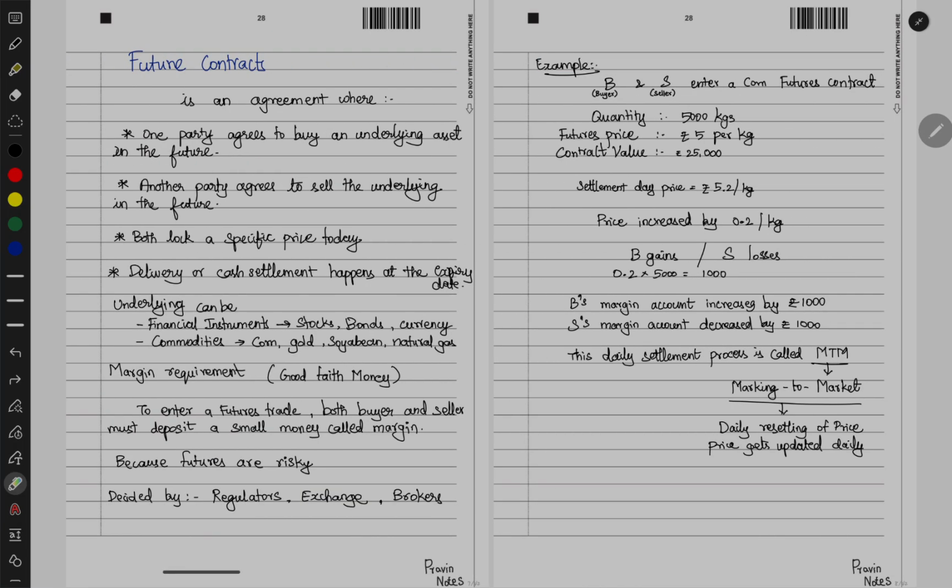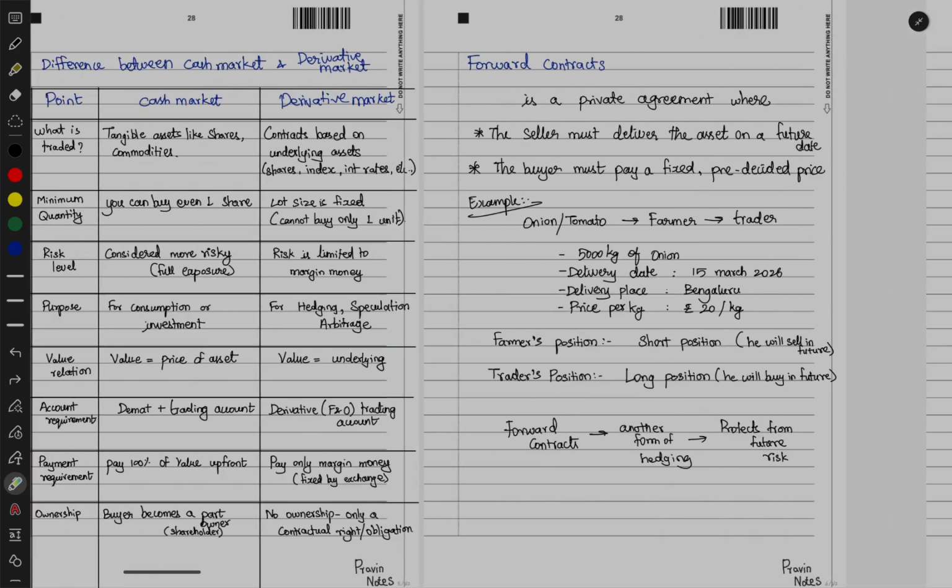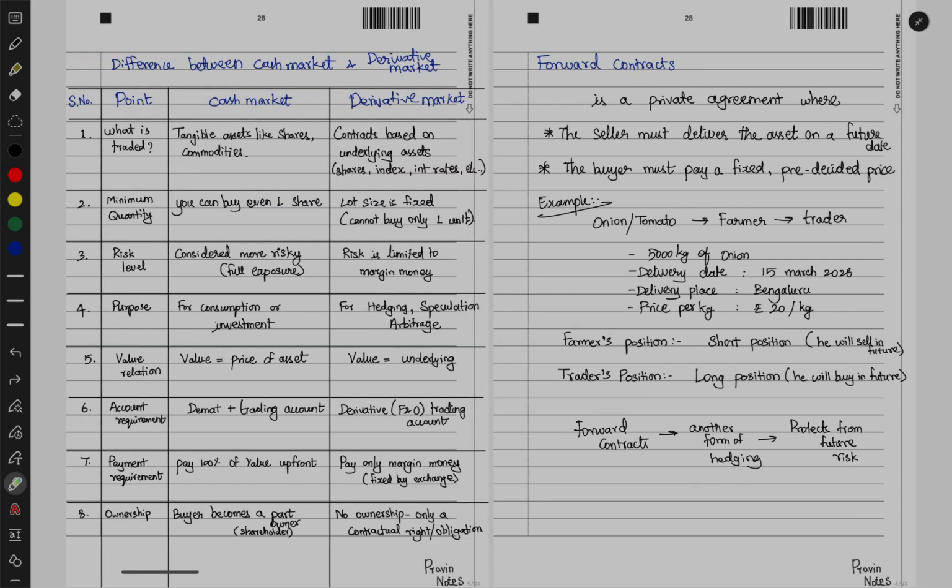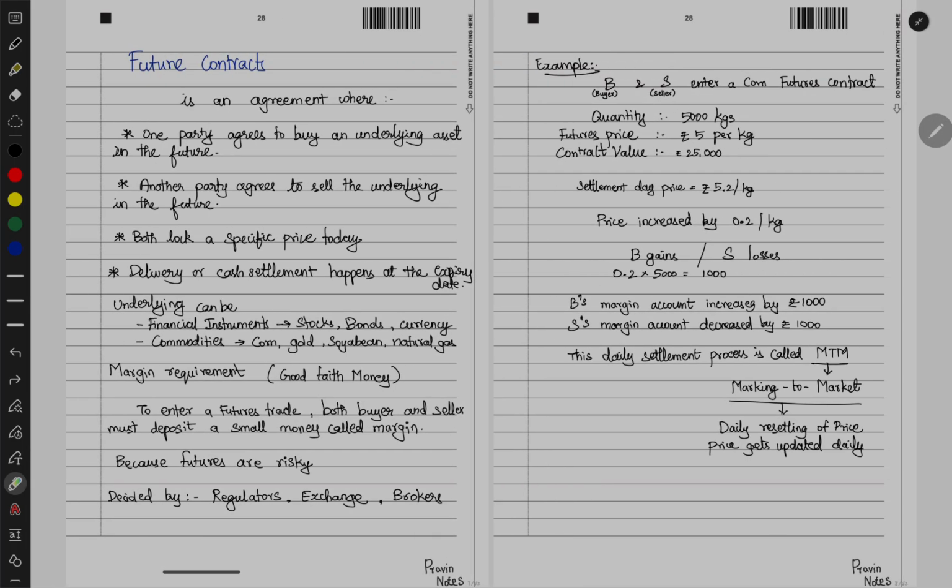So in case of futures contracts, that's why we keep the margin money, whatever the price might be. In this example, let's say 5000 into 20, 1 lakh. Now 1 lakh into 20 percent, so this will be 20,000. Both people, the farmer and the trader, both have to keep it in the margin. When the price goes up and down, this will be debited from their respective margin accounts. Okay, that also we'll see with an example here.